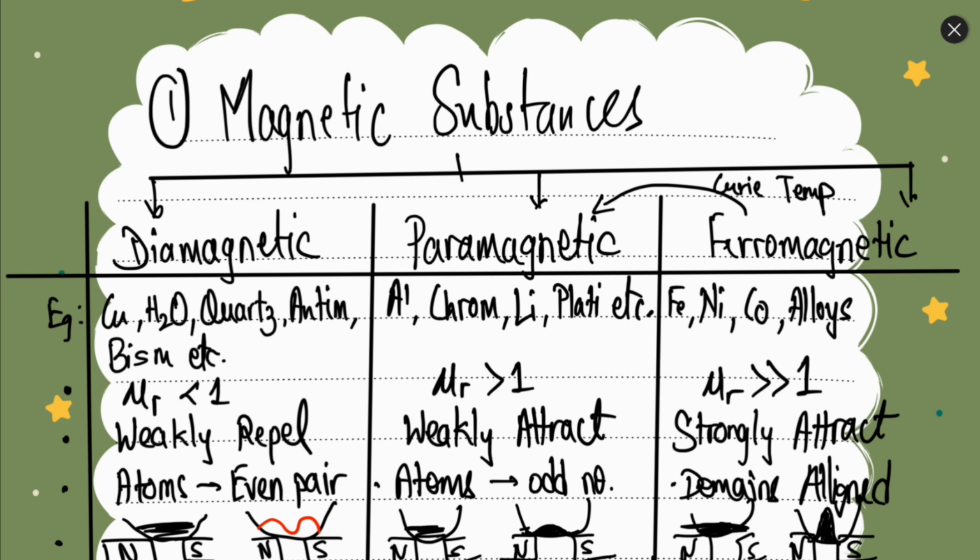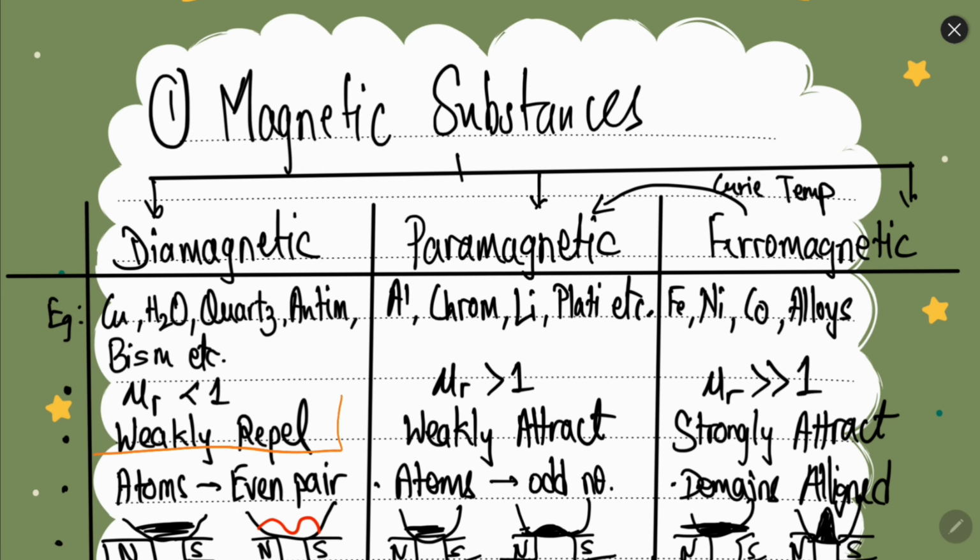First let's take a few examples of these substances. The diamagnetic substances are copper, water, quartz, bismuth, antimony. Paramagnetic is aluminum, chromium, lithium, platinum. Ferromagnet is iron, nickel, cobalt, and some alloys. Okay. So what is this diamagnetic, paramagnetic?